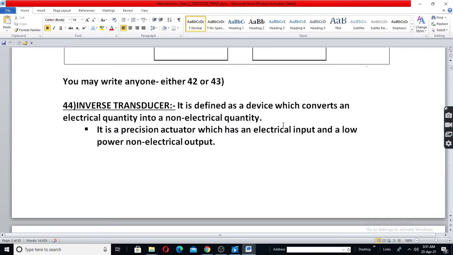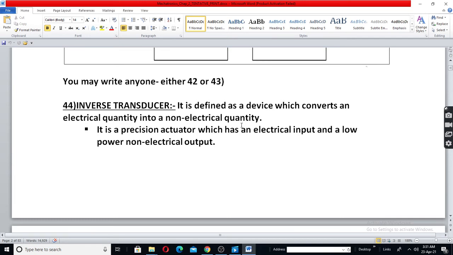Next is the inverse transducer. An inverse transducer is the device that does the reverse function, that is, it converts an electric quantity into a non-electric quantity. Example, a precision actuator.